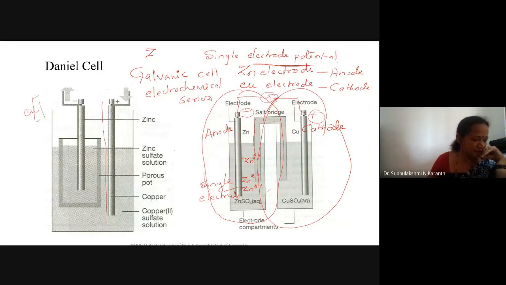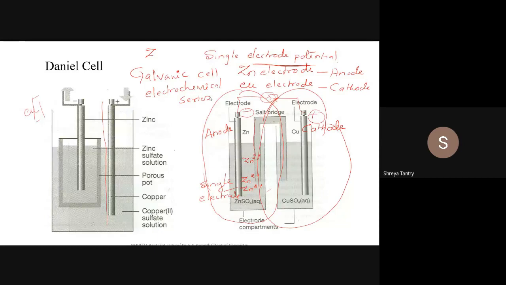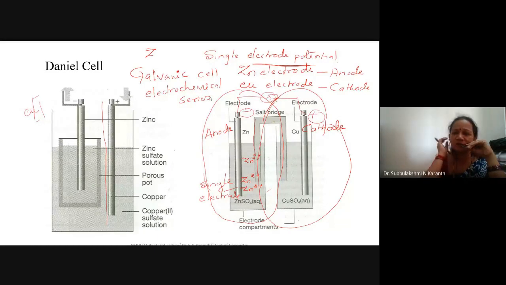Anyone, please unmute yourself or put it in the chat box. No problem. Electrochemical series. Electrochemistry. Yes, ma'am. You studied, is it? So, any concept under electrochemical series, do you remember?